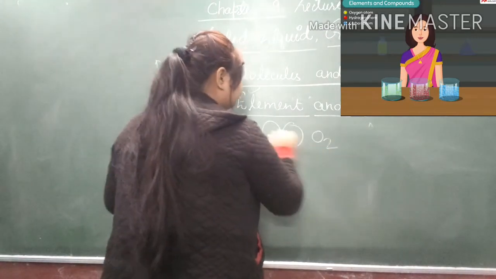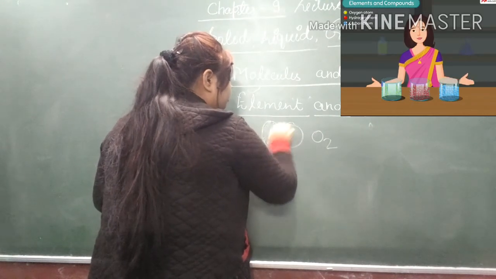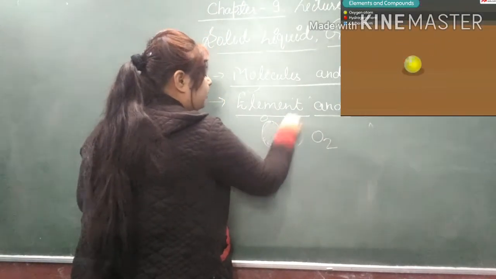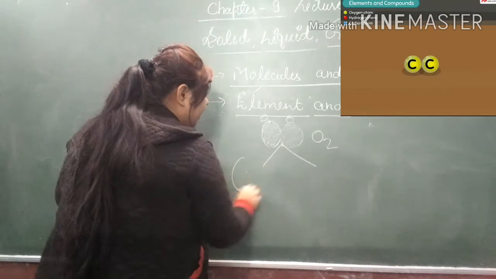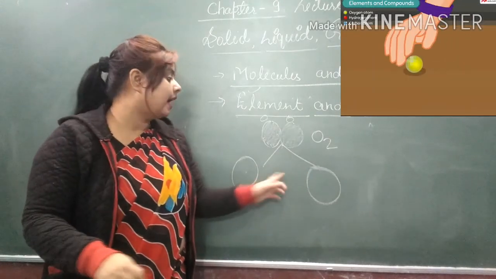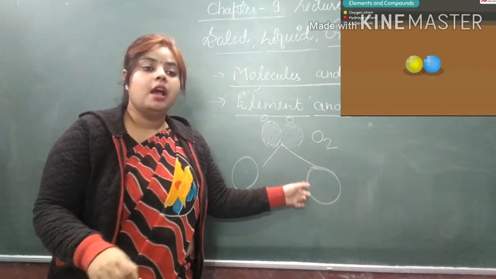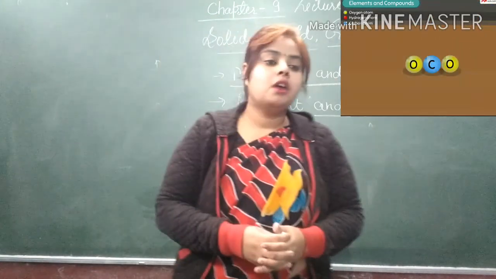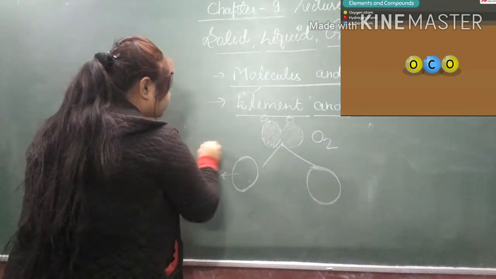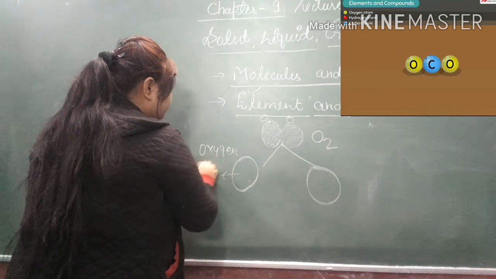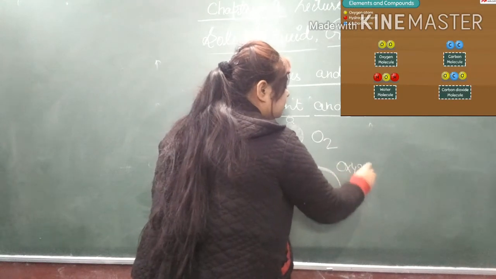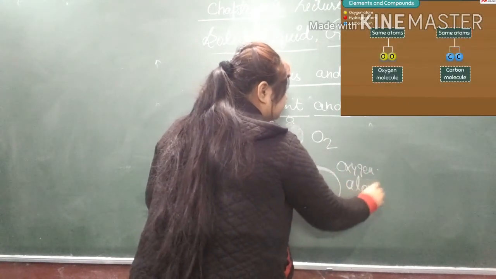Oxygen has two atoms, O and O. This one is an oxygen atom and this one is also an oxygen atom.